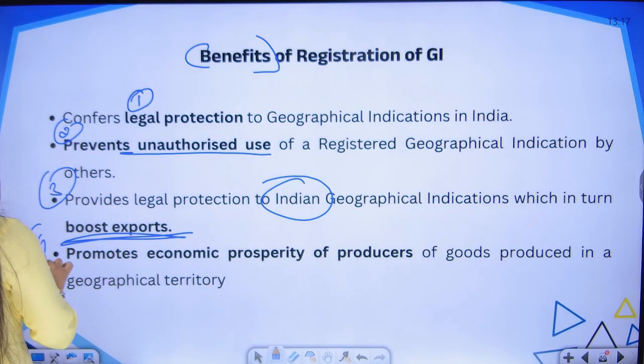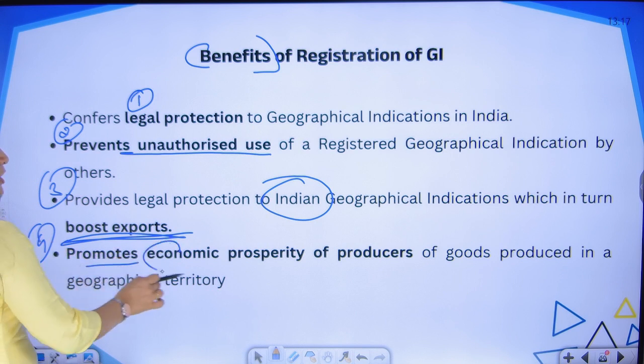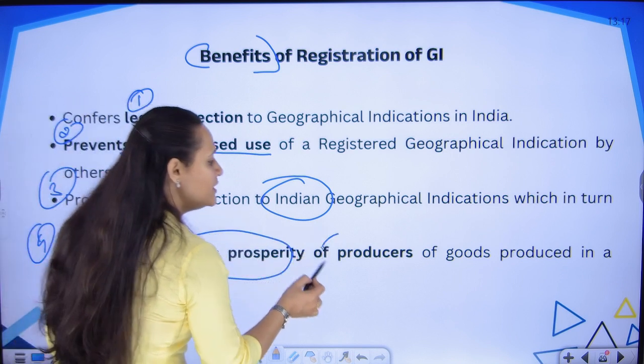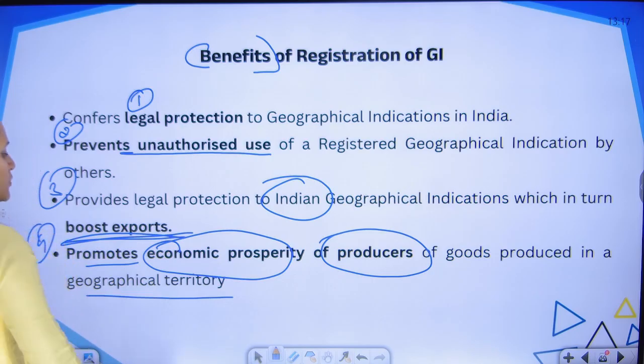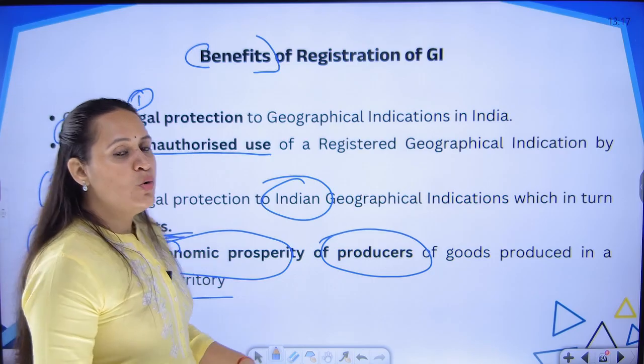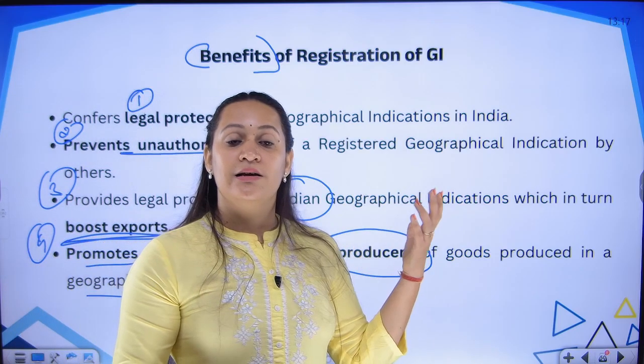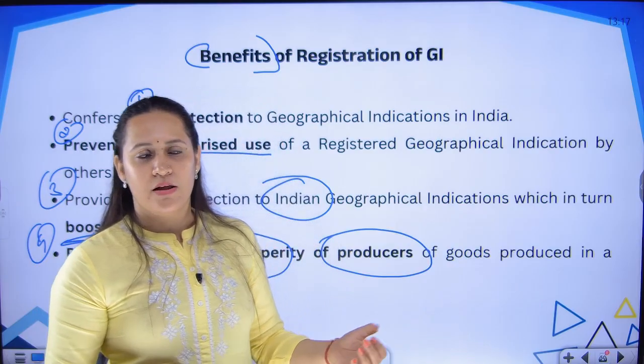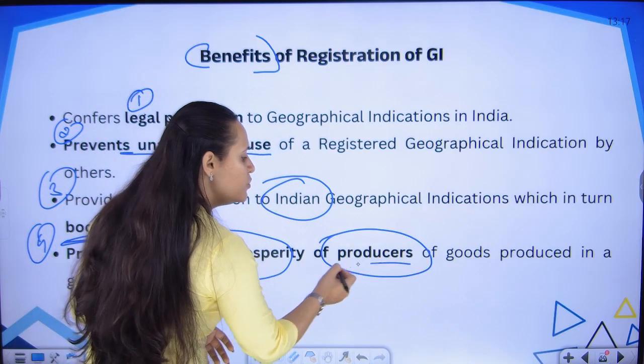Next one, this also promotes the economic prosperity of the producers of the goods which are produced in that locality. So, you are not only developing the country by increasing the exports of your country, but you are also helping those producers.